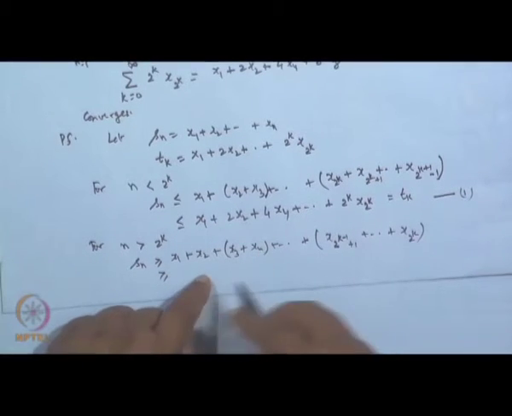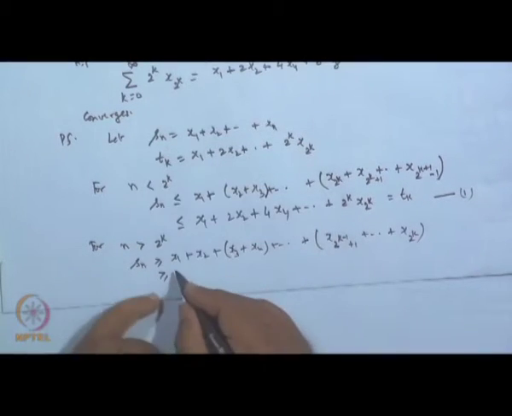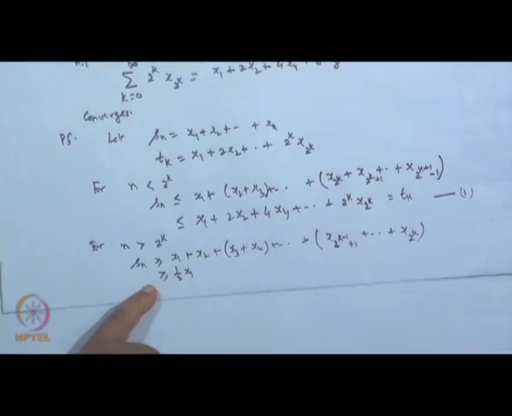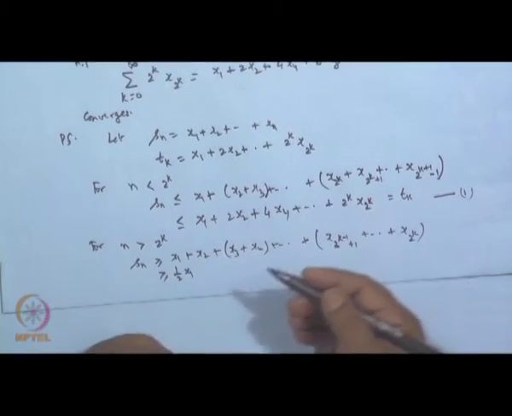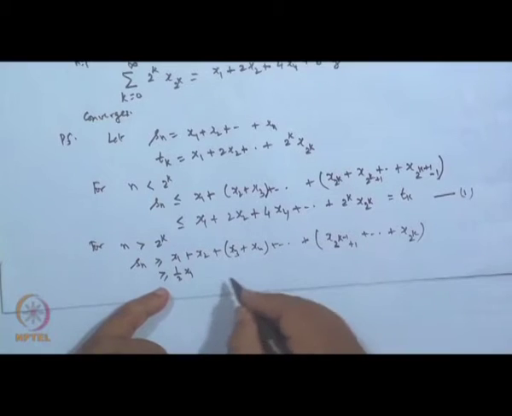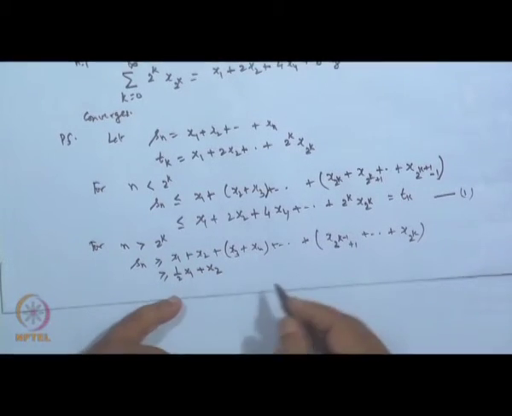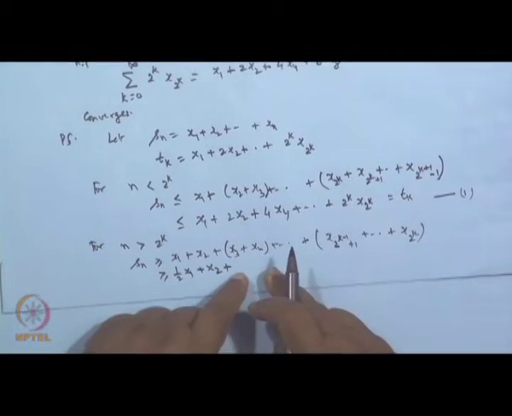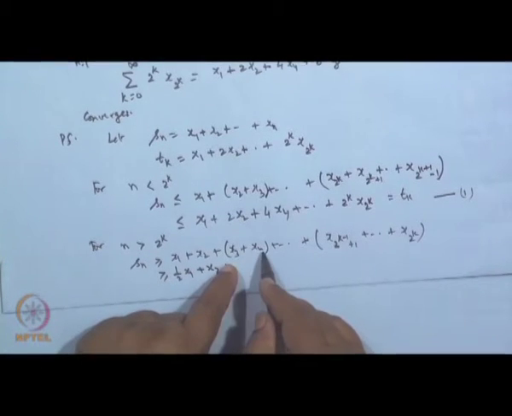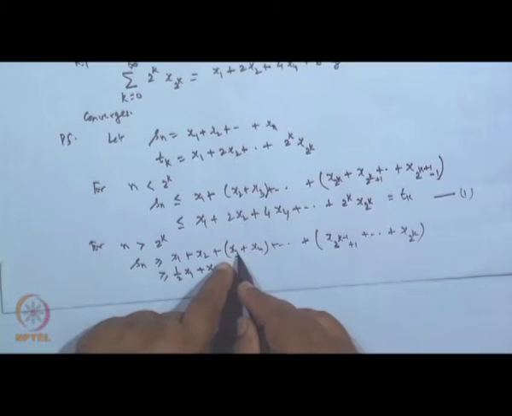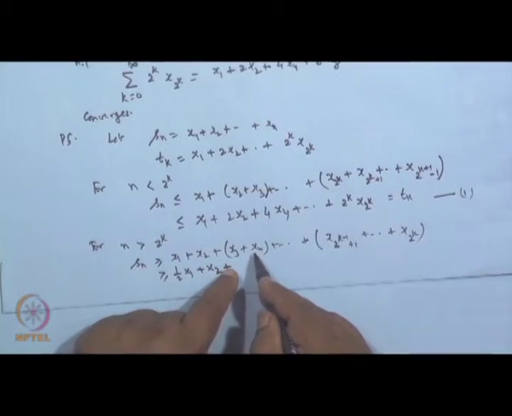Now, let us write x 1 is obviously greater than half of x 1, is it not? Because it is a positive term. Then plus x 2 remains as it is, then x 3 and x 4. x 3 is less than x 4, or x 4 is greater. So, if I replace x 3 by x 4, then it is greater.